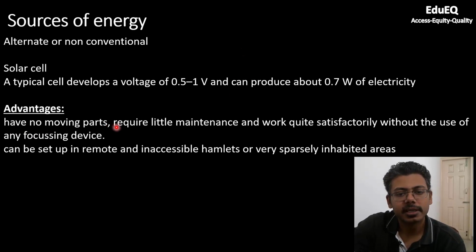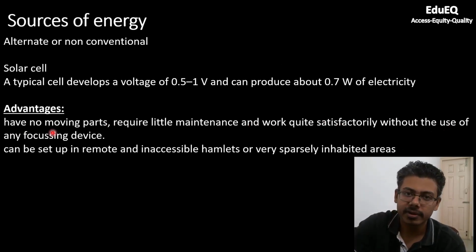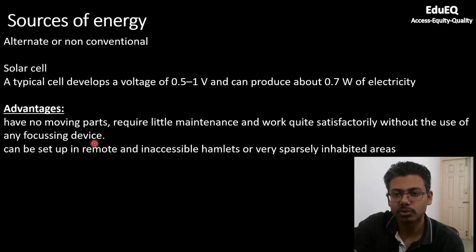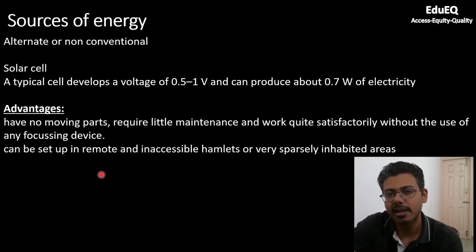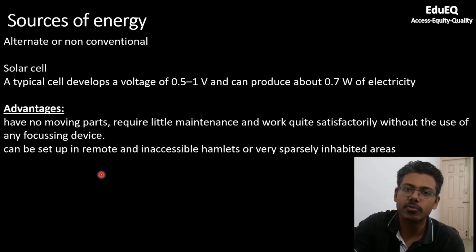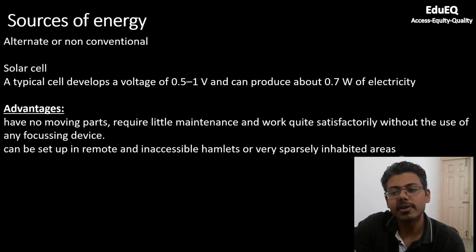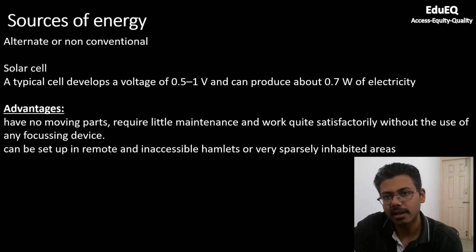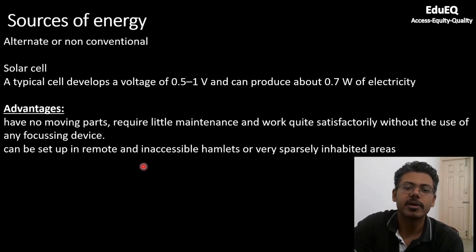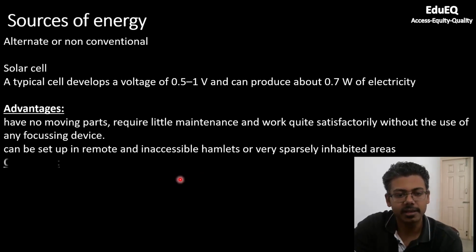They have no moving parts, they require little maintenance and work quite satisfactorily without use of any focusing device. Unlike what you saw in parabolic mirrors or solar heater, where you need mirrors which reflect sunlight onto the glass sheet, and that is how the food gets heated up, here you don't need that. They can be set up in any remote and inaccessible hamlet or very sparsely inhabited areas where it is difficult for transmission lines to go. For example, it's a hilly terrain and it is really not possible to lay down transmission lines for supply of electricity. You can very well use solar energy in that area.